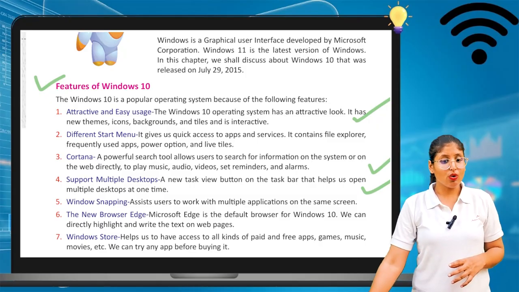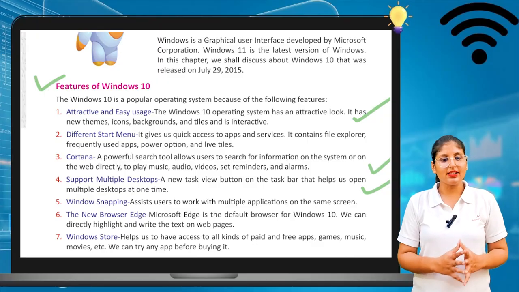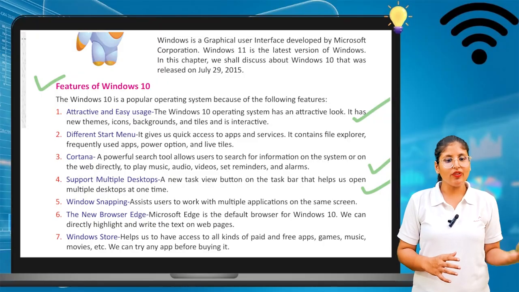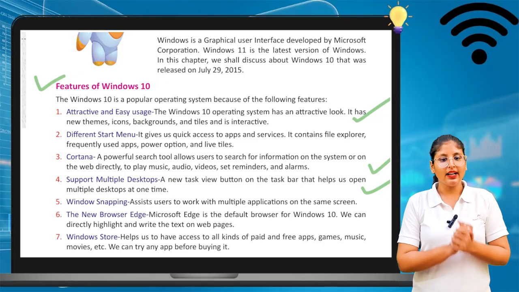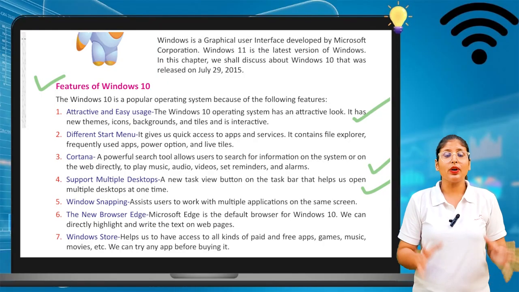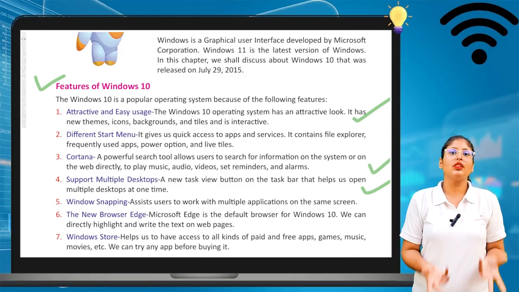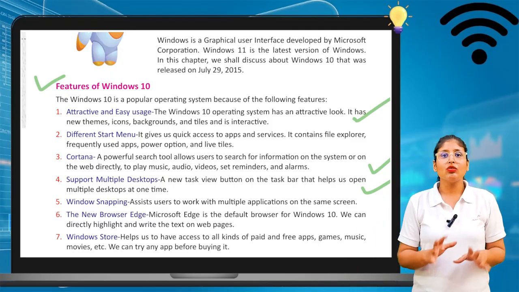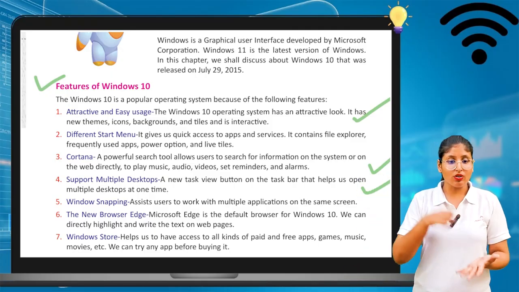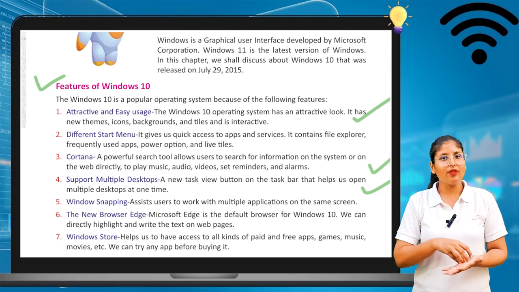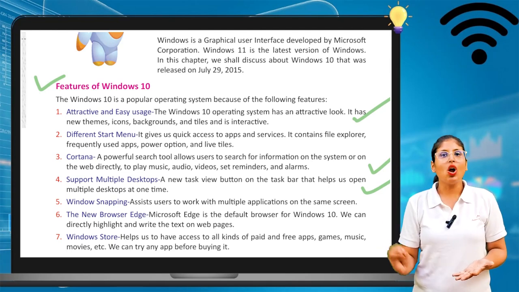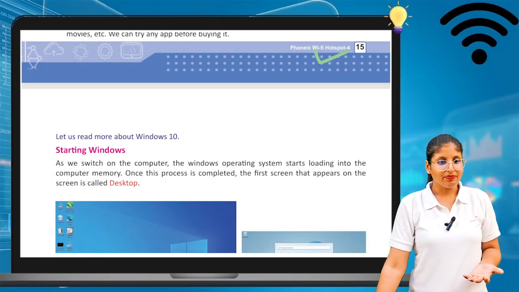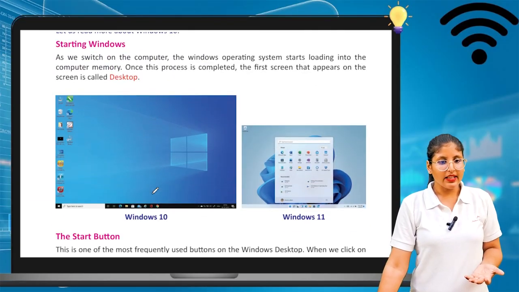Next, Windows Store also. It helps us to have access to all kinds of paid and free apps, music, games, movies, etc. We can try any app from it. So nowadays the Windows Store is there, so you can install any app from it. There's no need to download apps from elsewhere. In that Windows Store, you can download and install any app according to your needs, whatever app you want.